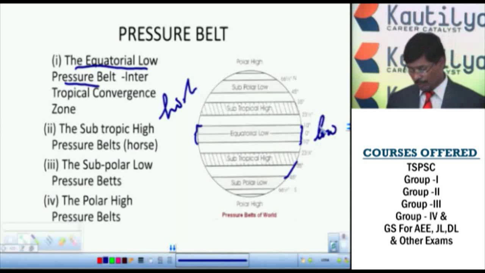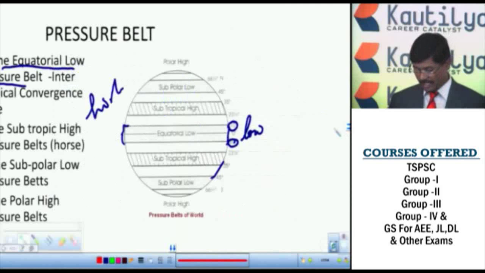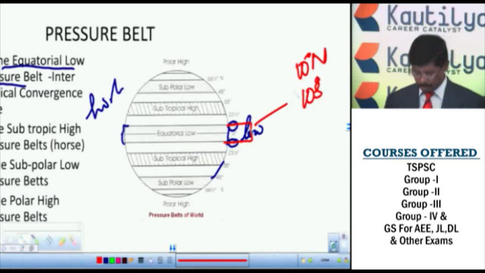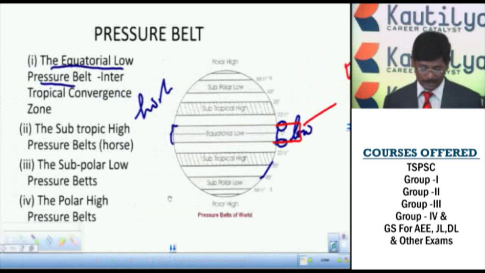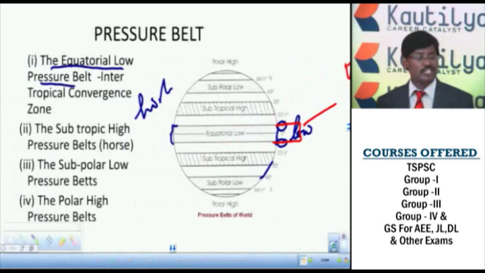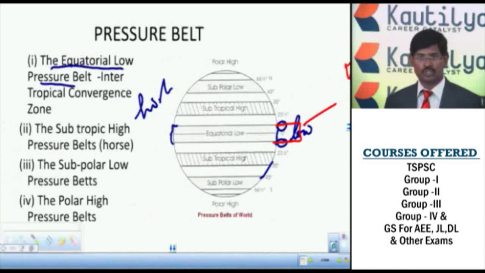The equatorial low pressure belt generally extends from 10 degrees north to 10 degrees south, which means either side of the equator. So this is about the equatorial low pressure belt. This belt is generally called the intertropical convergent zone.